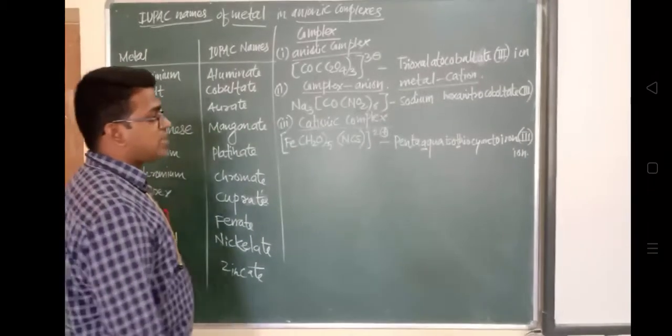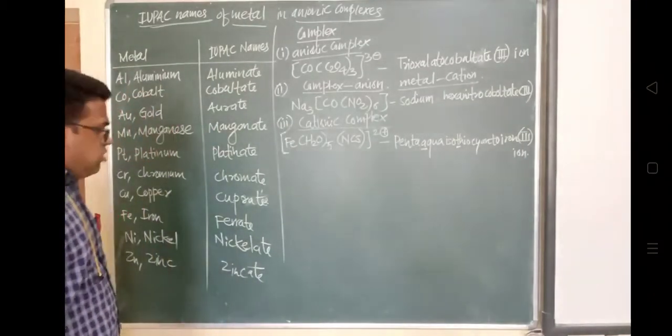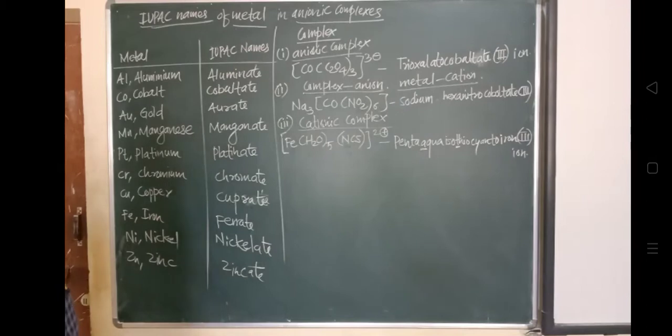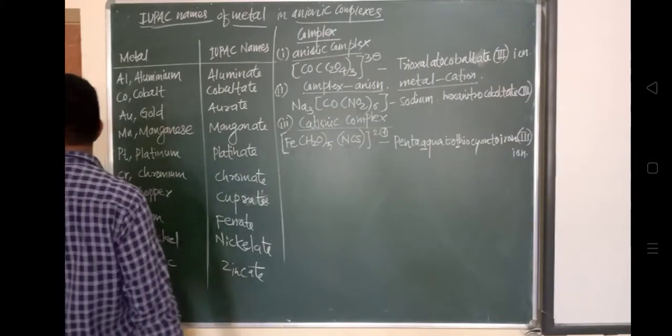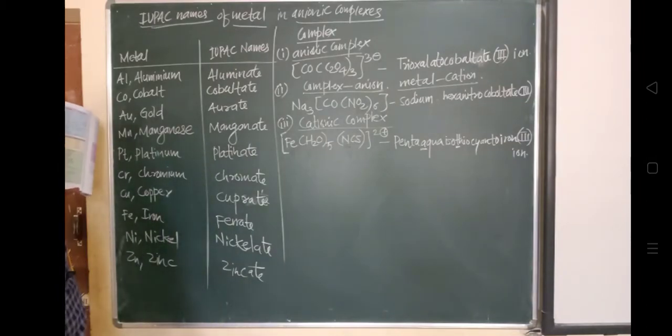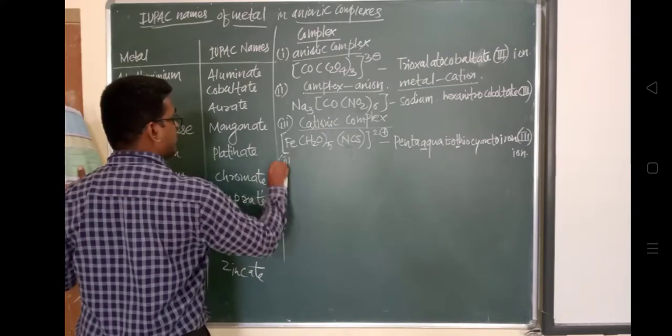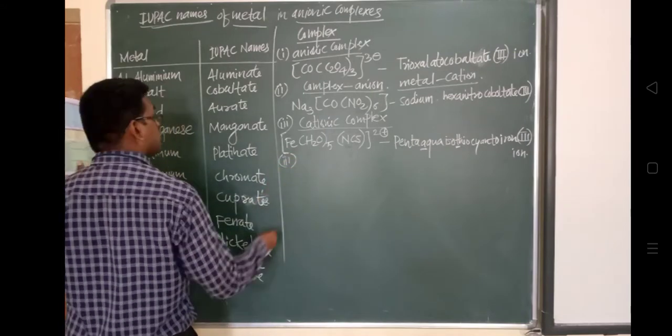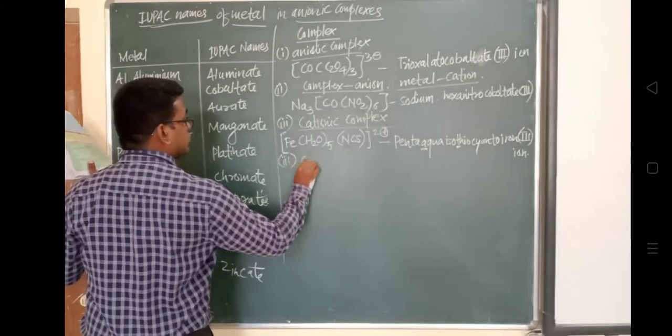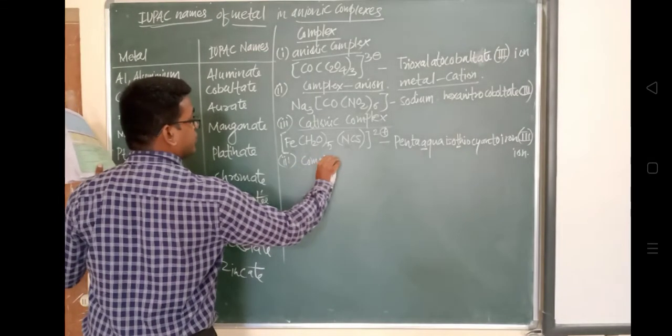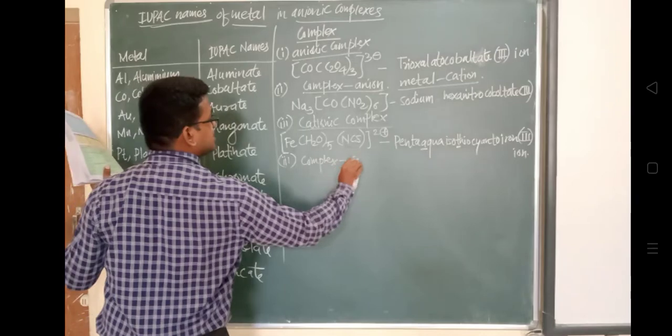So in this way the nomenclature we will see. Next is, yes, tetraamine dibromo. Let's see the example: Pt, Br2, then NH3, 4 times, Br2.